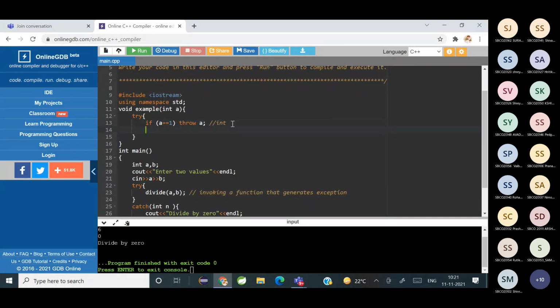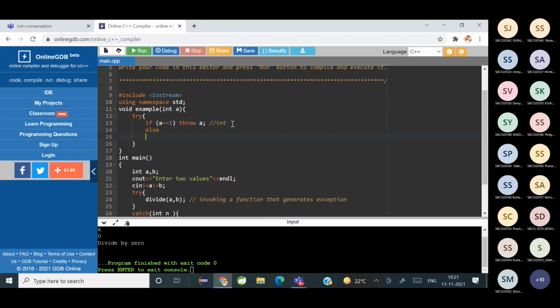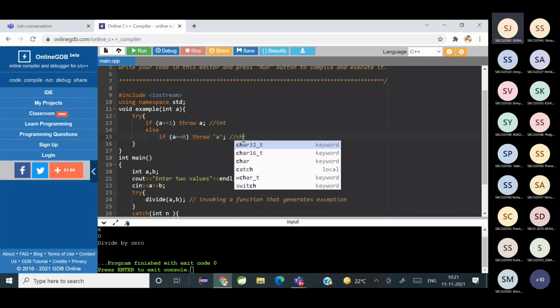Then else if a is equal to 0, throw the character 'a'. So what are you throwing here now? The character A. Yeah, so you're throwing a character here.